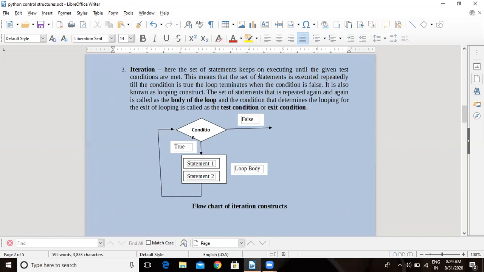The set of statements keeps on executing until the given test condition is met. This means that the set of statements is executed repeatedly as long as the condition is true. Then the loop terminates. Terminate means stop. It will stop only when the condition is false. It is also known as looping construct, and this is known as the body of the loop.